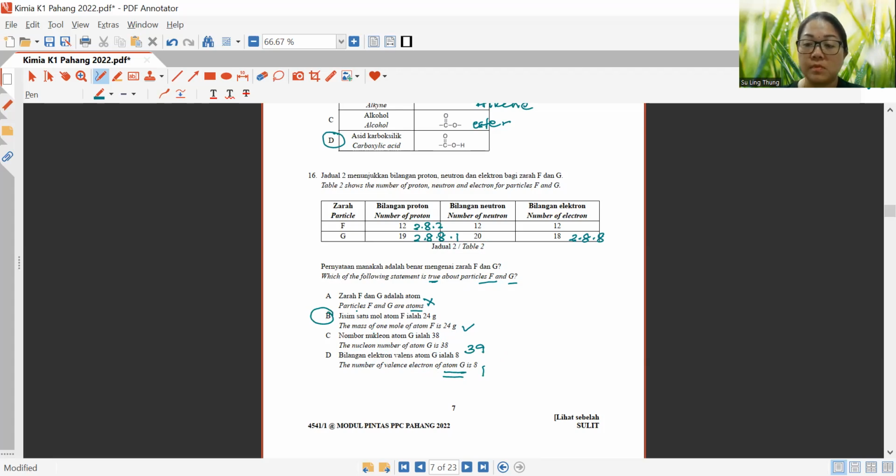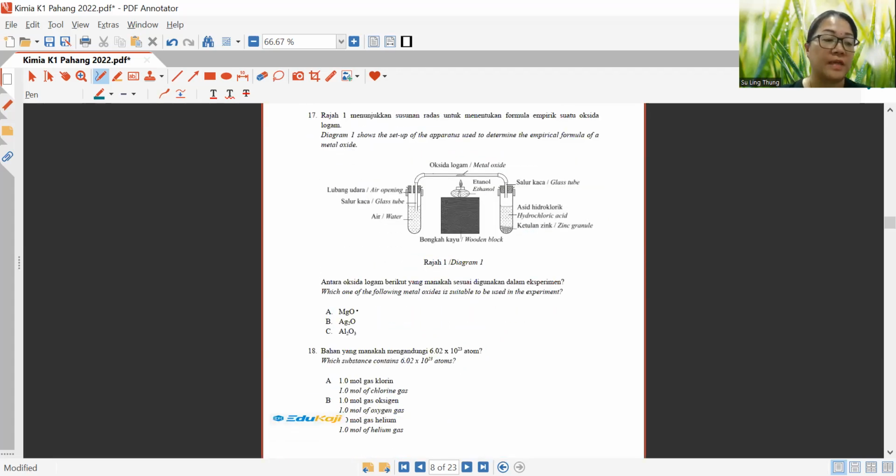Okay. Now, let's look at question 17 now. Diagram 1 shows the setup of apparatus used to determine the empirical formula of a metal oxide. Alright. Now, which of the following metal oxides is suitable to be used in the experiment? So MgO is a reactive metal. We don't use this technique, whereby to react with hydrogen gas to form the metal itself. Okay, this is not a correct method.